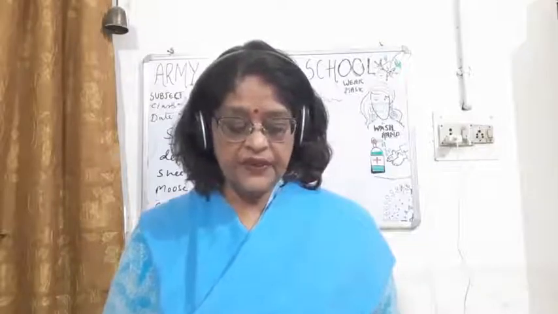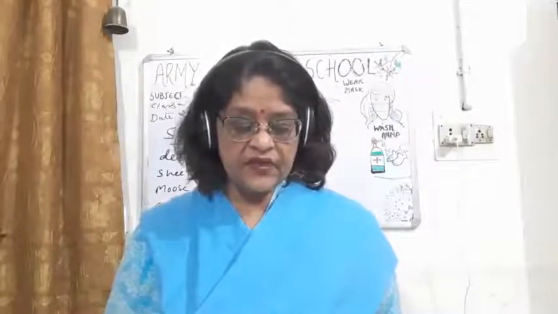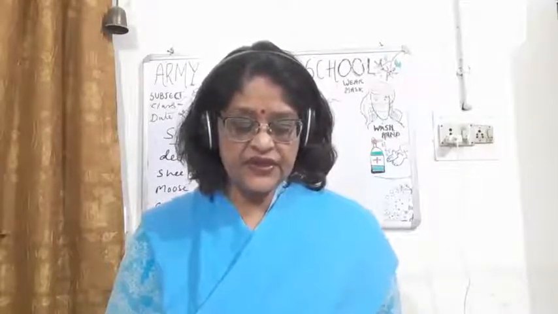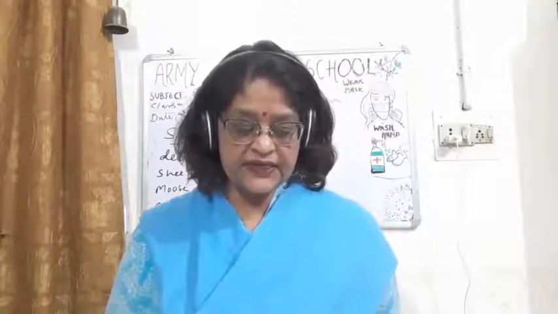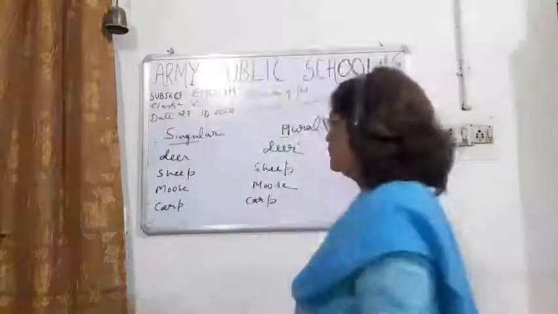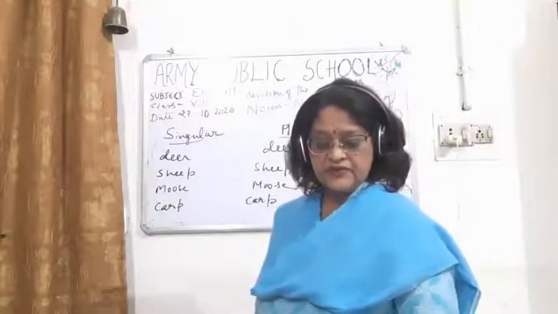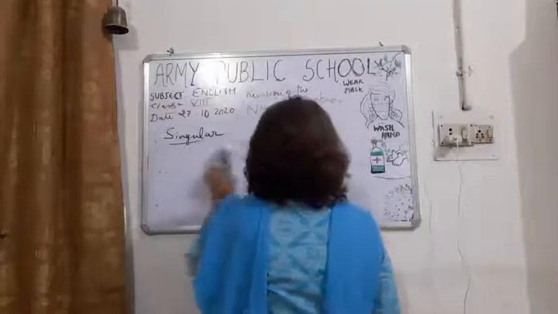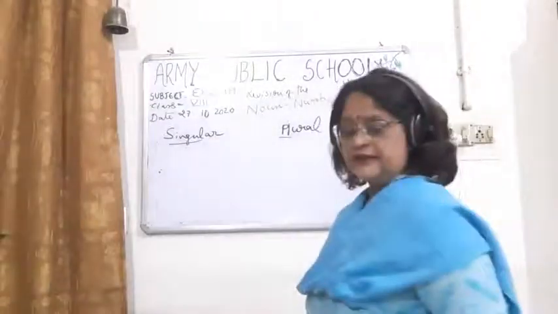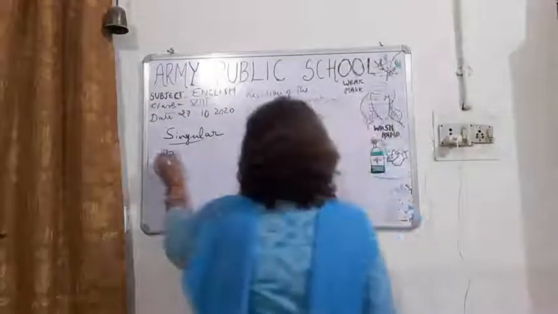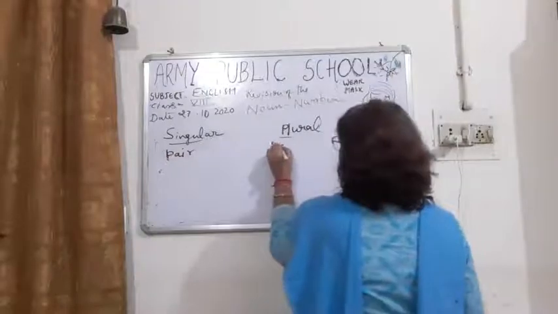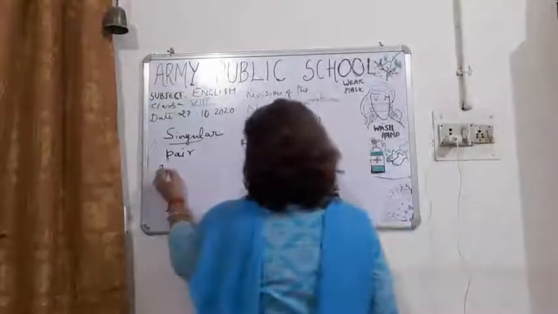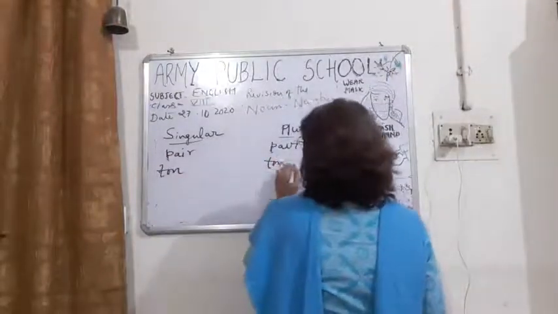Okay, then children, there are many nouns where singular and plural are both used the same, like pair. Pair singular is also pair and plural is also pair. Turn, turns.